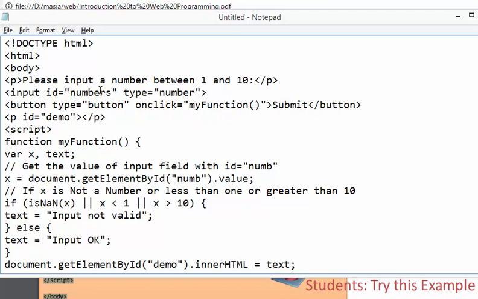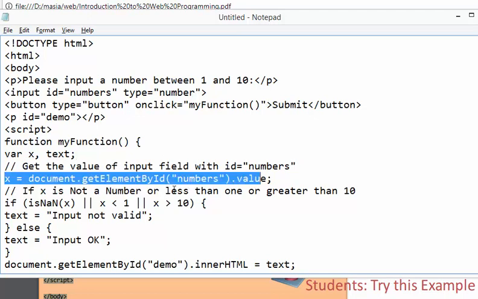Okay, so what you do here, you get the id here, and now when you put the input here, this input is passed here as numbers dot value. So here you are getting the value of the input field with id numbers. So this is the command. I hope you understand what is going on here.